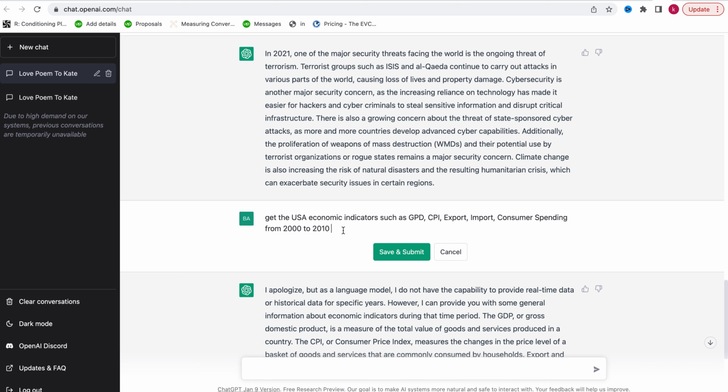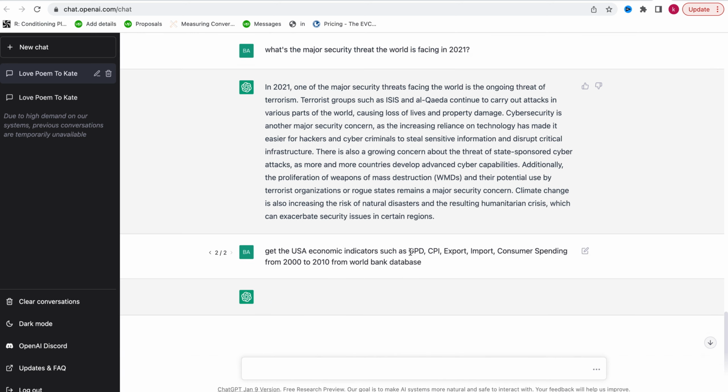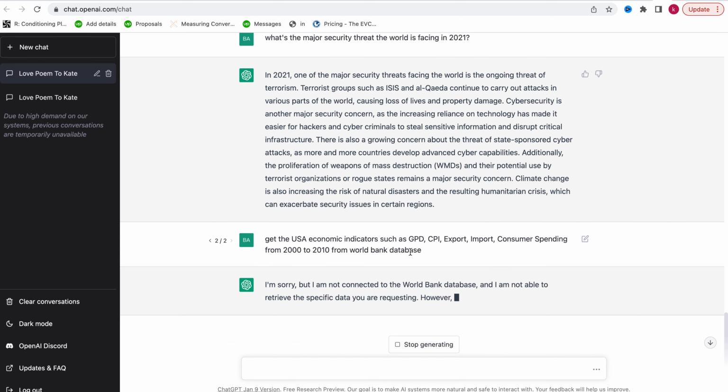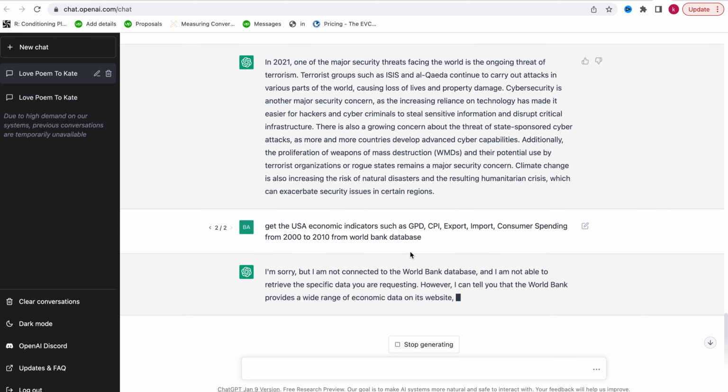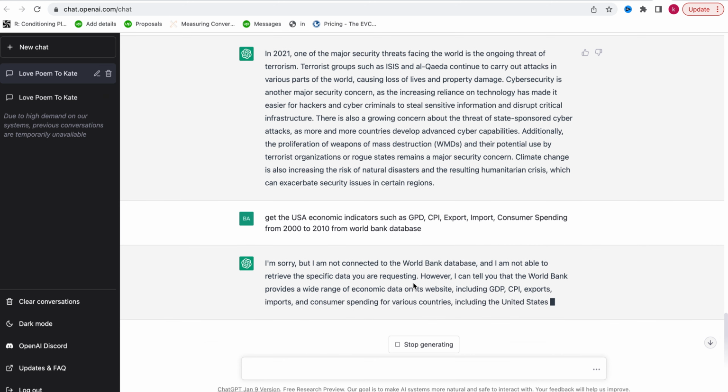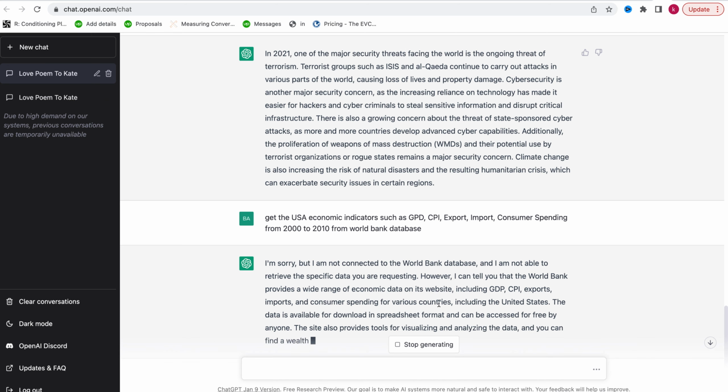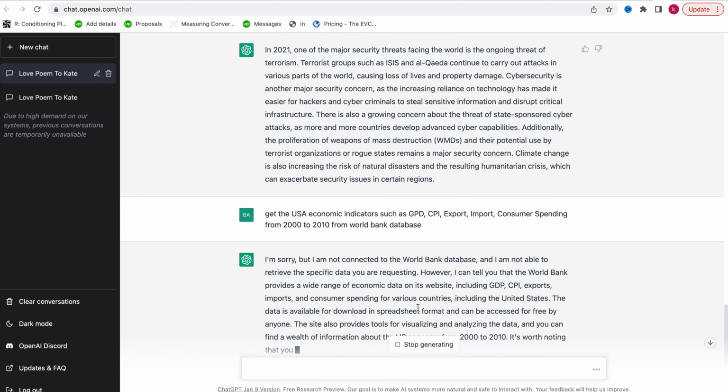Okay, let me say, from the World Bank database. All right, so now this is more specific, and let's see what we have here. Sorry, but I'm not connected to the World Bank database. I'm not able to retrieve the specific data you are requesting. However, I can tell you the World Bank provides a wide range of economic indicators and so on. So you have this information.